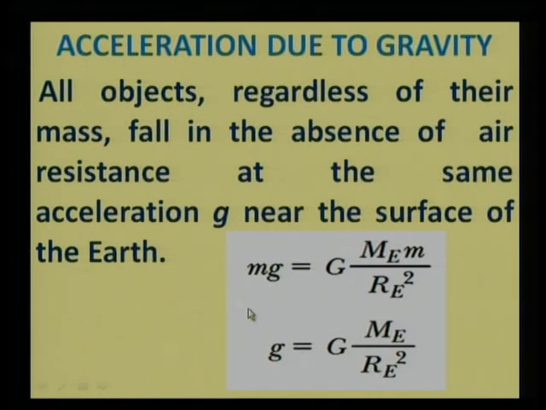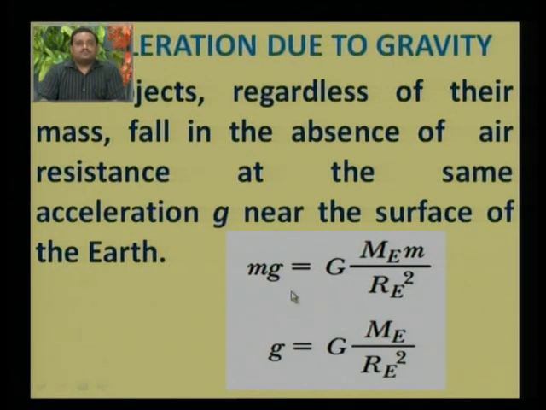Now this force is given by Newton's second law, mass into acceleration. If g is the acceleration produced in the particle falling freely near the surface of Earth, then m into acceleration is nothing but force, and this force is equal to the gravitational force given by Newton's law of gravitation.